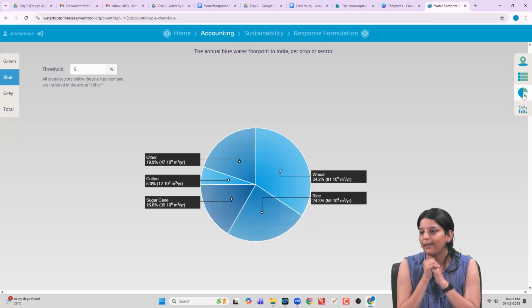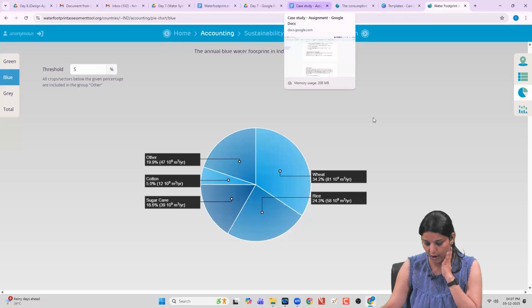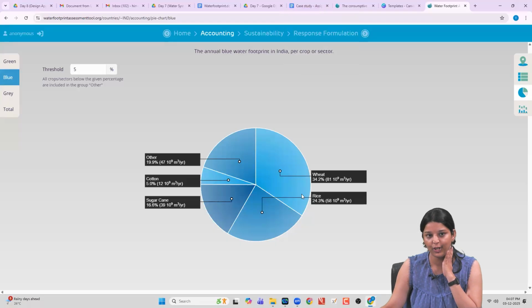Because of this high production rate, you now know what is contributing to most of the blue water footprint in India. This will take us to the next question.